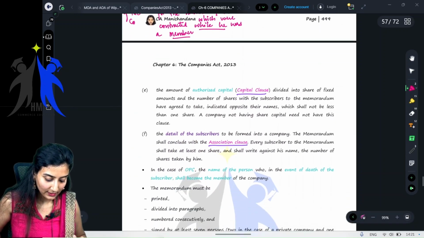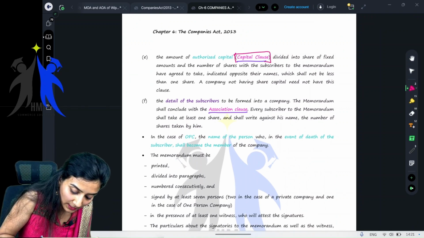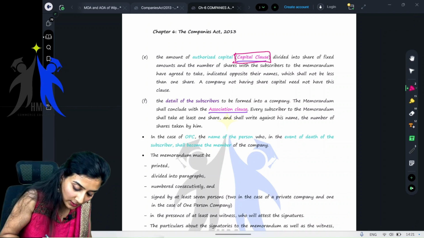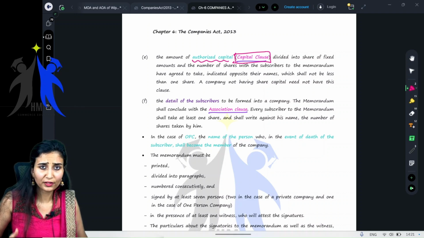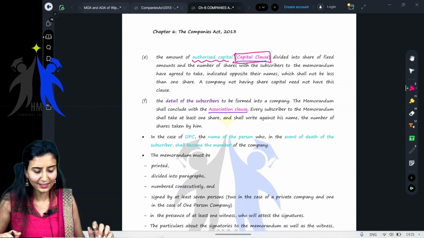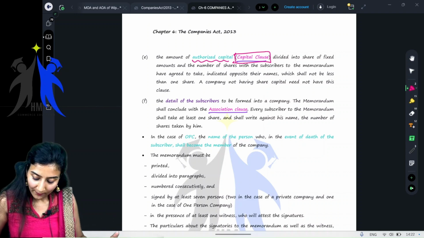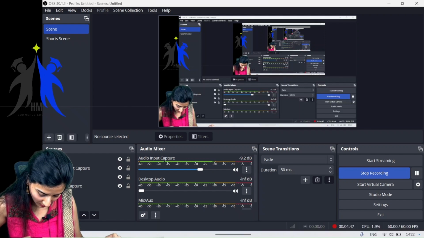Good to go. Next, the amount of authorized capital, the capital clause. Ma'am, what should we state in this particular capital clause? See, the authorized capital. What is authorized capital? The maximum amount of capital. You have revised, you have learned. Yes? Then stay here. If you have not revised, go back, revise, and then come back.